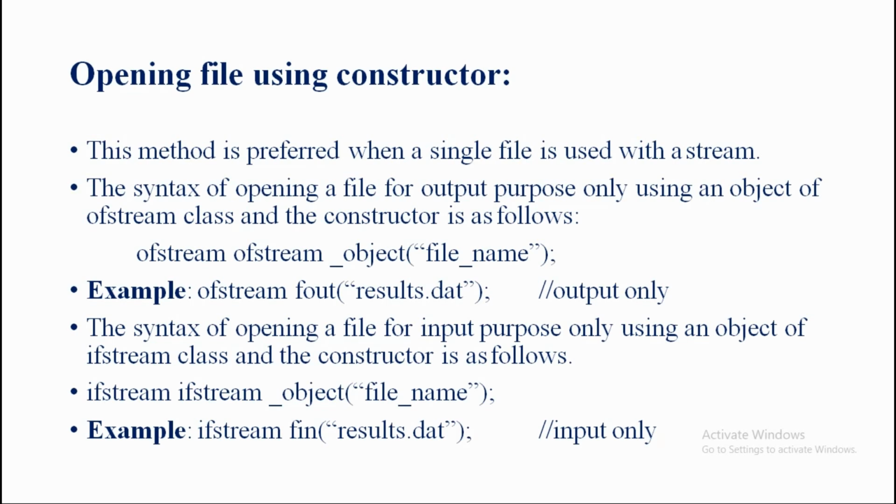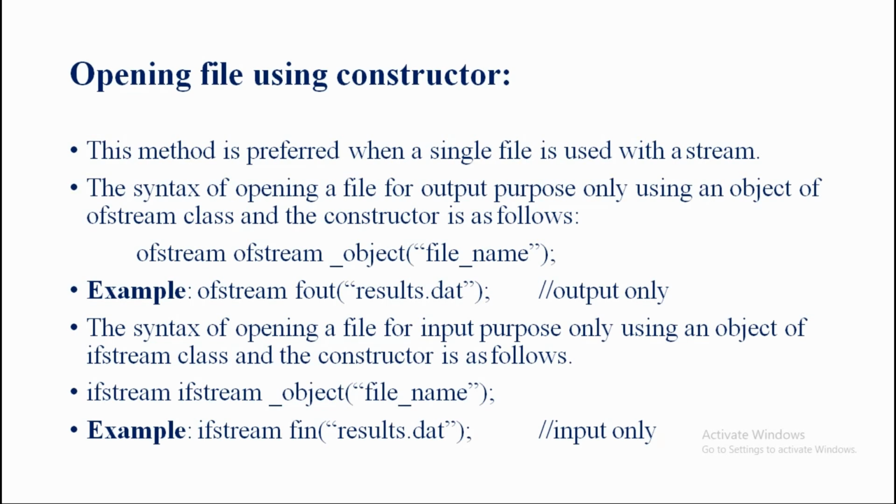I already explained that ofstream_object is an object of type ofstream. So the ofstream object is fout, and for the file name I want to use result.dat. The name of the file here is result.dat, that means some information is in that data file, so it is opened for output purpose only.